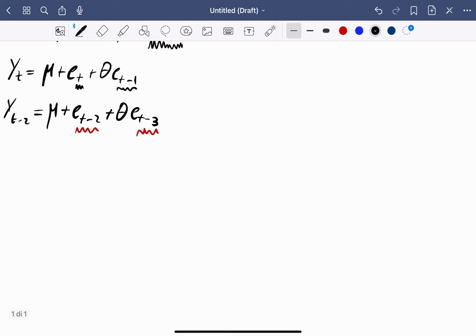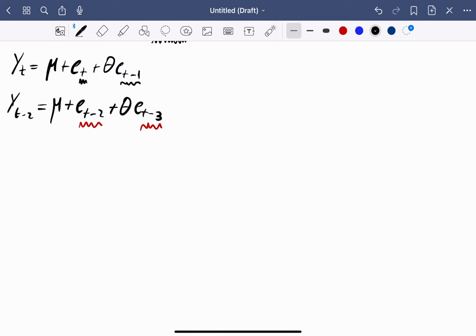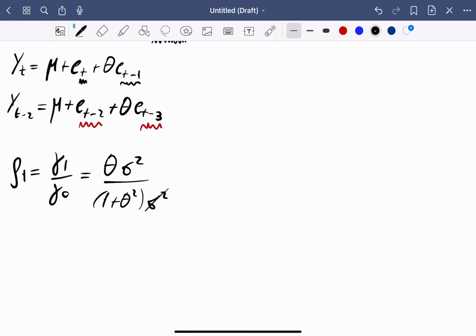That is the reason why the autocovariances are equal to 0 whenever j is larger than 1. Now that we have computed gamma 1 and gamma 2, we can compute rho 1, that is the autocorrelation function, that will be gamma 1 divided by gamma 0. That will be theta times sigma squared divided by (1 plus theta squared) times sigma squared. That is just theta divided by (1 plus theta squared). In this way, it will not depend on sigma. Now we have concluded.